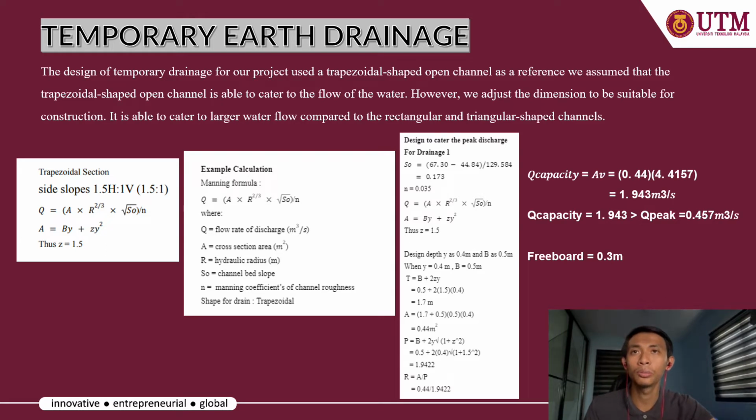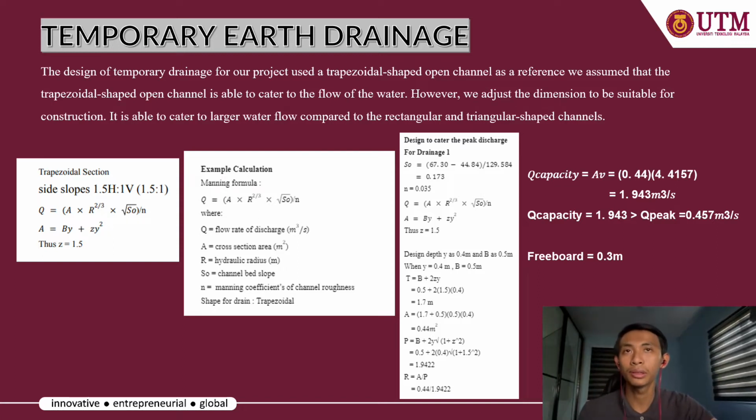So we use the Manning formula, where Q is the flow rate of discharge, A is the cross-section area, R is the hydraulic radius, S0 is the channel bed slope, and N is the Manning coefficient of channel roughness. The shape of the drain is trapezoidal. To design for the peak discharge, we take the drainage one as our example. S0 is the slope we get from the plan layout, and N is a constant.